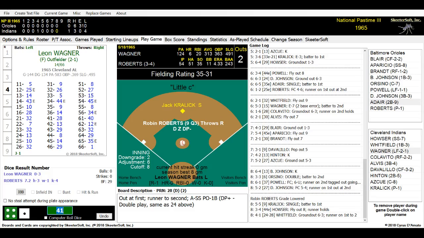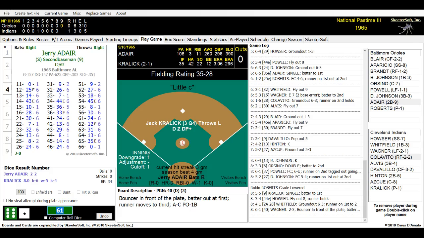Due up is Leon Wagner. Leon Wagner today is 0 for 3. He has reached twice on errors by Boo Powell. 2 base errors. Kralik is at second. Wagner's up. Roberts is on the mound. Here's the pitch. It is a 61. And Wagner hits a chop right in front of the plate. Bounces right in front of it. There goes Arsenio. Arsenio makes the play, fires over towards first, and Wagner is out by a step. Great play by Arsenio on it. He caught it up there just like a cat and made the play. 2-3 for any of you who are keeping score.